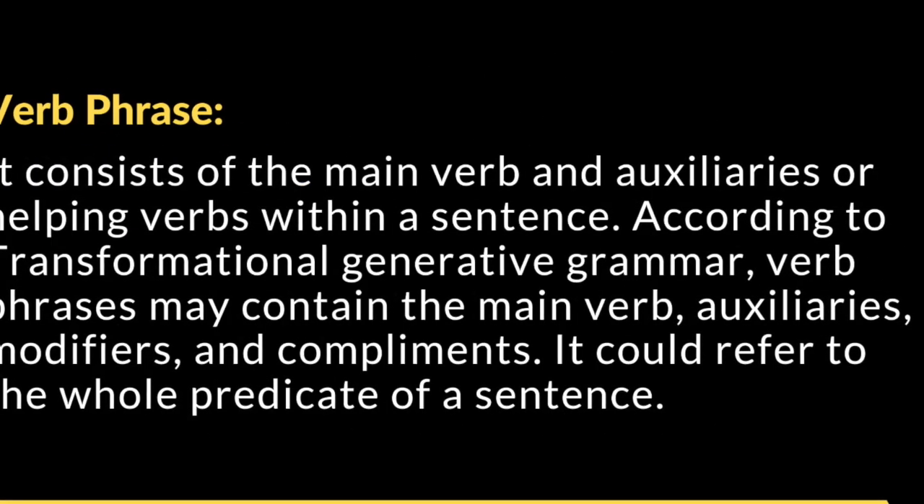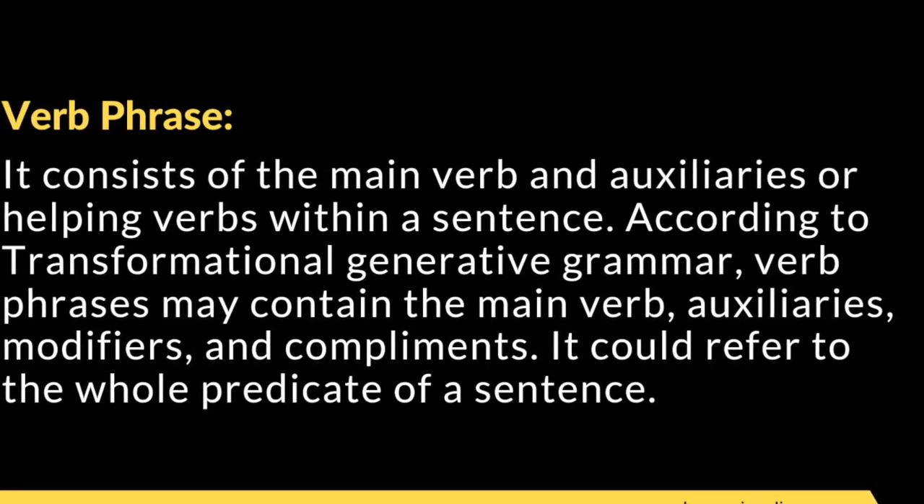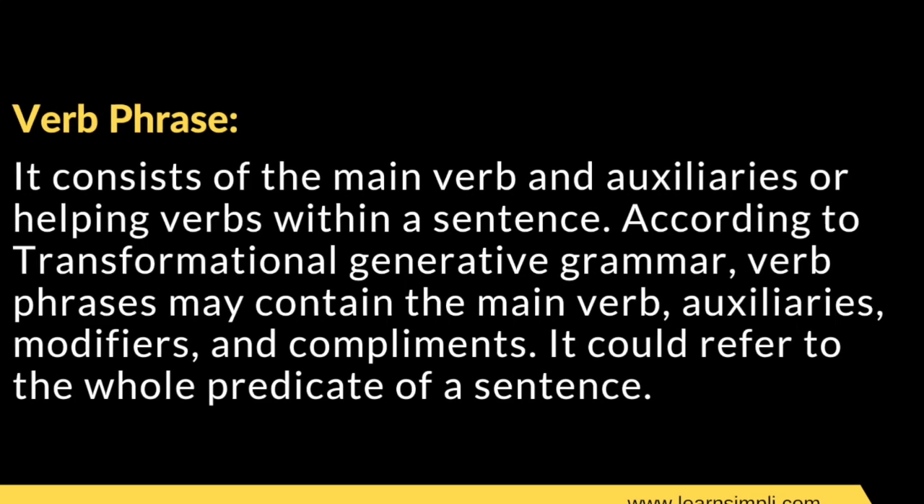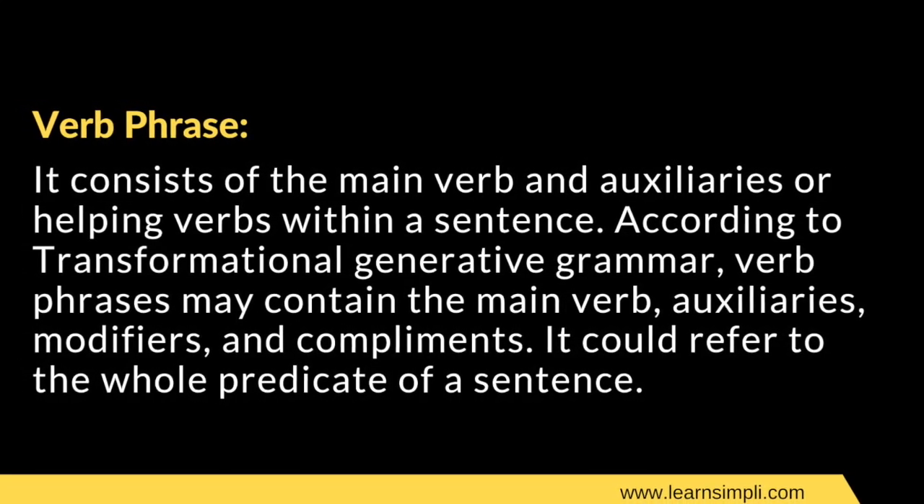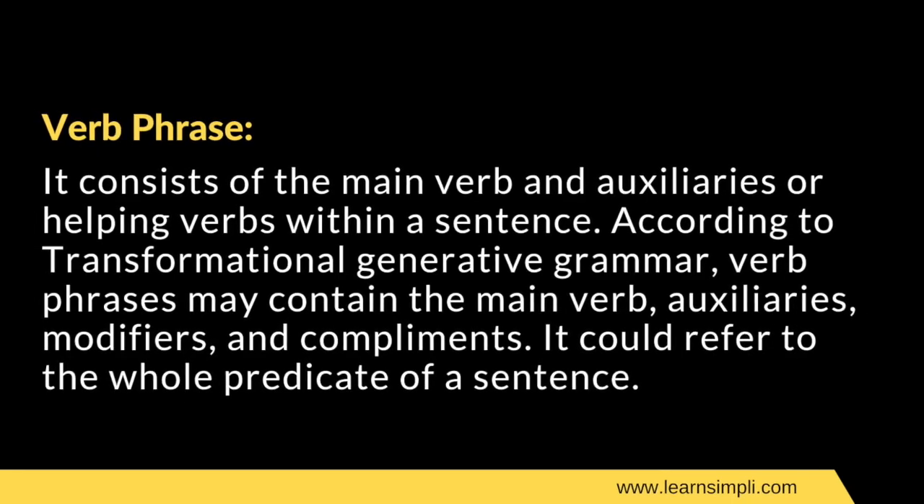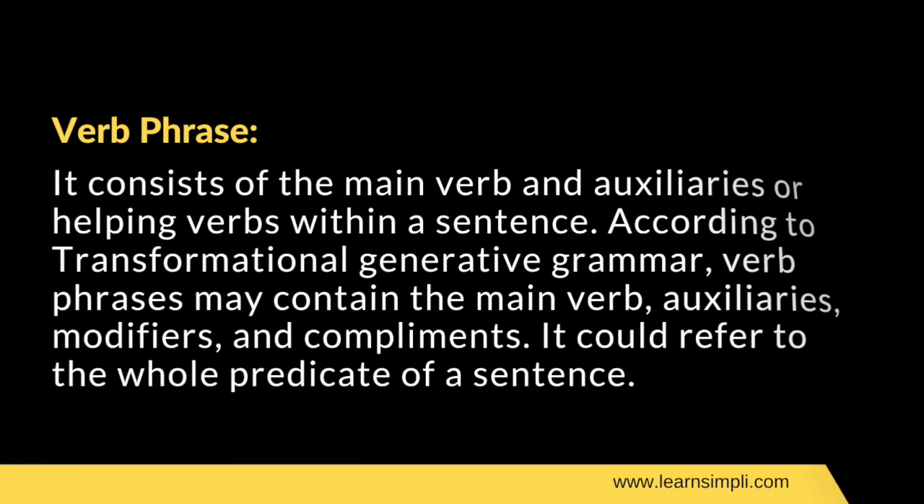Verb phrase. It consists of the main verb and auxiliaries or helping verbs within a sentence. According to the transformational generative grammar, verb phrases may contain the main verb, auxiliaries, modifiers, and complements. It could refer to the whole predicate of a sentence.